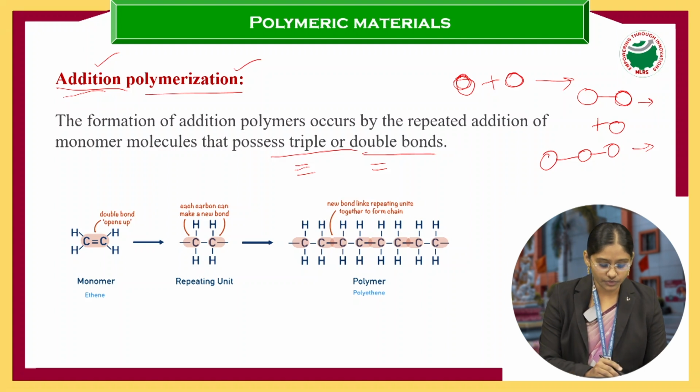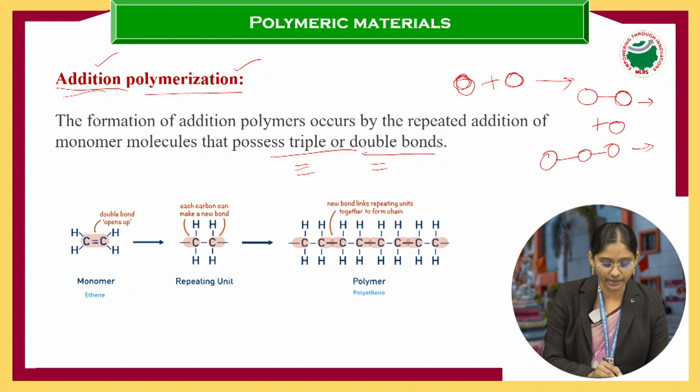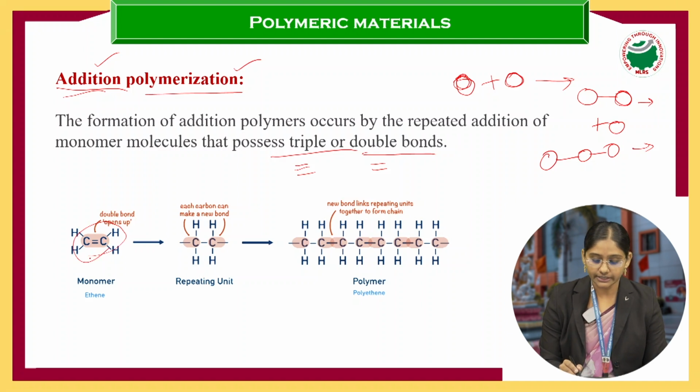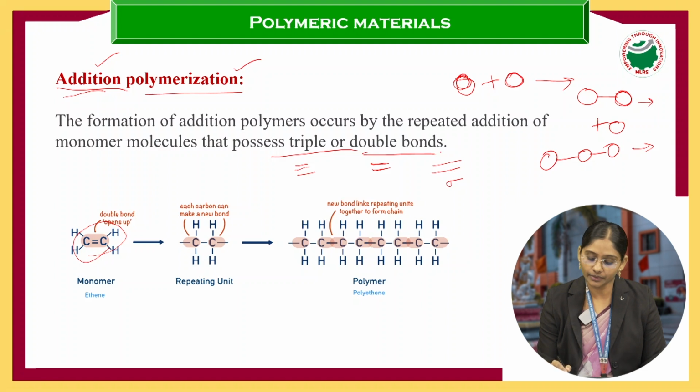Here, if you see, this is one monomer. A double bond or multiple bond is there. If you take this double bond, one bond is a sigma bond and the other bond is the pi bond, right? You already know that in a multiple bond, one bond will be the sigma bond and the next one is the pi bond.